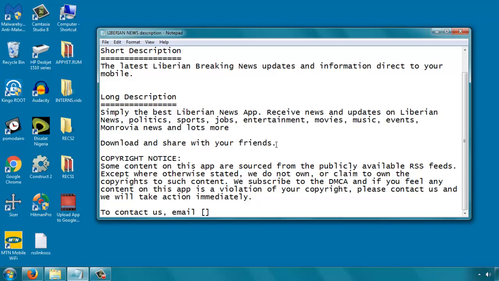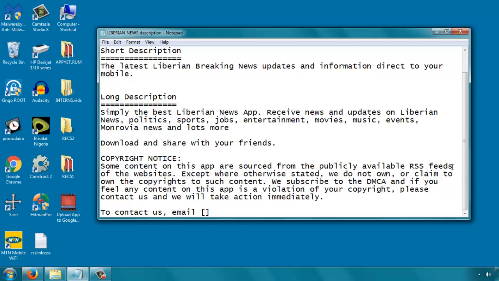Now, the copyright notice, I'm just going to read it out. This is something that you can always use for all your apps. It doesn't have to be changed all the time. For example, what I have here is: copyright notice. Some content on this app are sourced from the publicly available RSS feeds of, let me just add that, of the website. Except where otherwise stated, we do not own or claim to own the copyrights to such content.